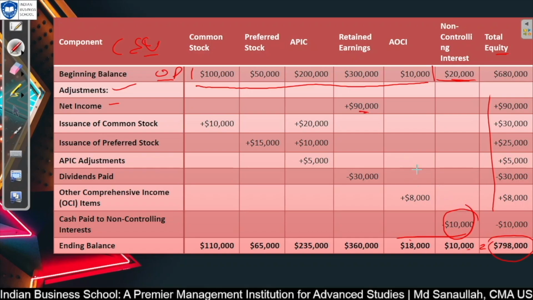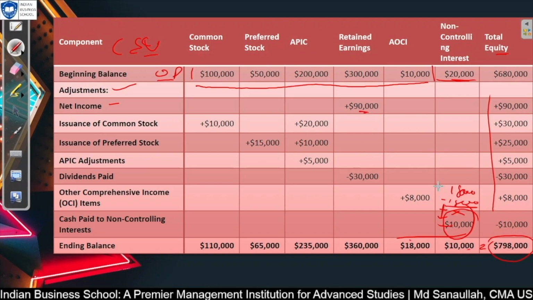That will be positive. And when the company pays the similar amount, suppose they got 10,000 and then receive 10,000 cash, then they have zero impact, and if they have paid an extra 10,000 to reduce their non-controlling interest percentage out of total company share, then it will come as minus.